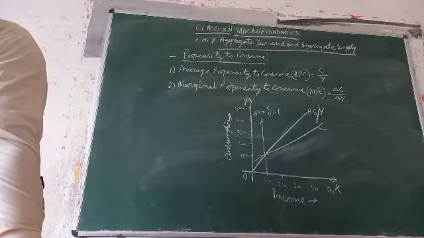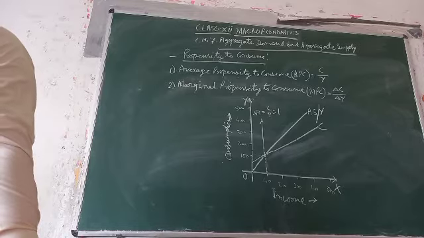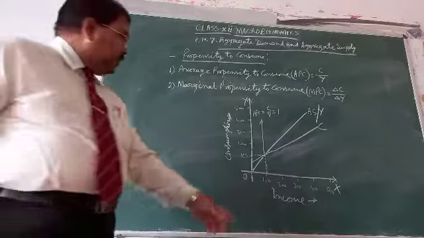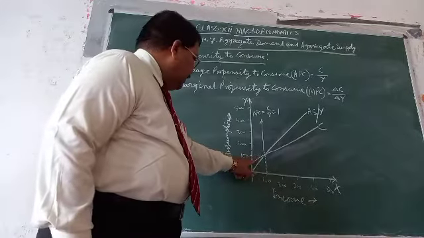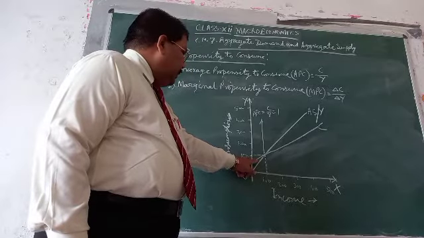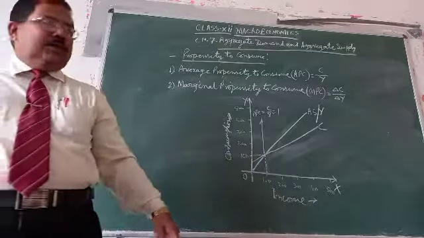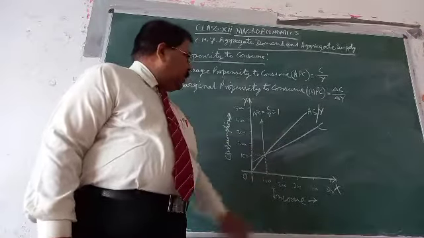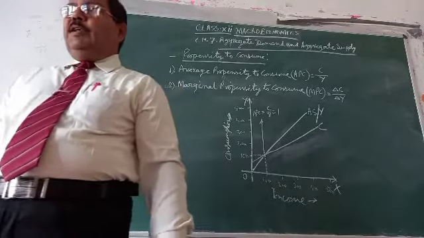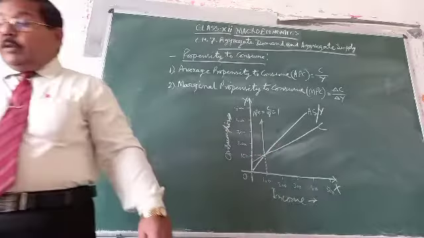Second, APC is greater than 1 to the left of the break-even point, because APC is greater than 1 when C is greater than Y. After this point, APC is less than 1 because consumption is less and income is higher.